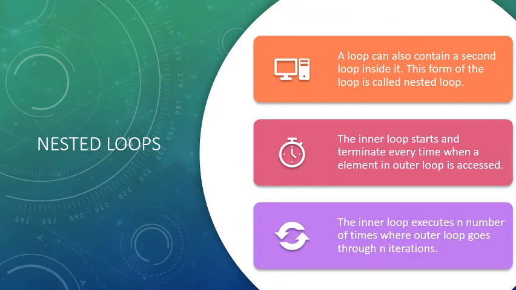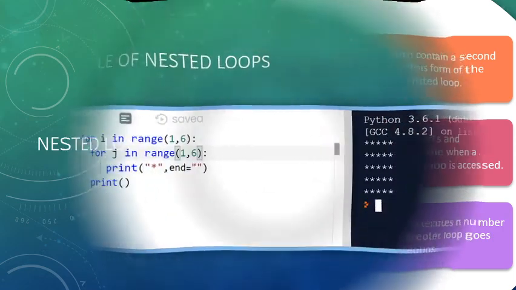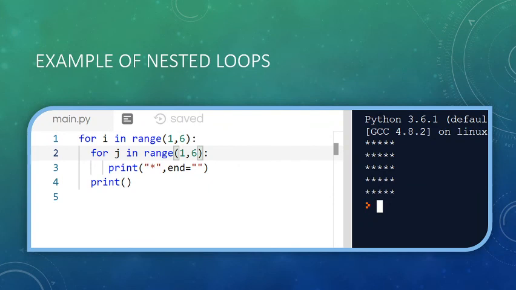Nested loops are loops within loops, as we saw with an if within an if. Similarly, a loop within a loop is a nested loop. In nested loops, there are two loops. One is called the outer loop and the other, within the outer, is called the inner loop.